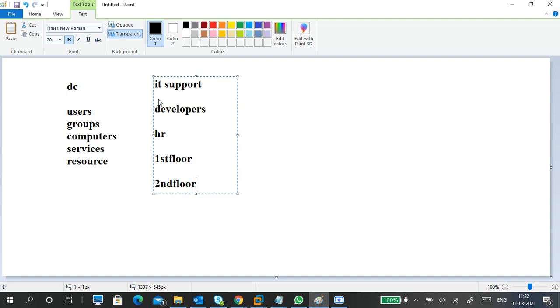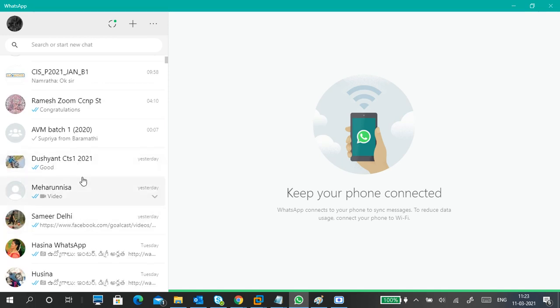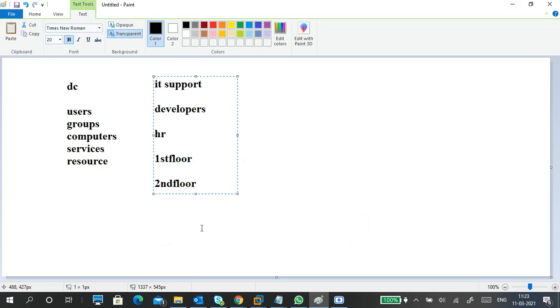When I save your names, you see they are saved like this. Vikram created a group, this one. If you see the people in our batch, I put CTS 1 2021, all your data in one folder. I am categorizing them.